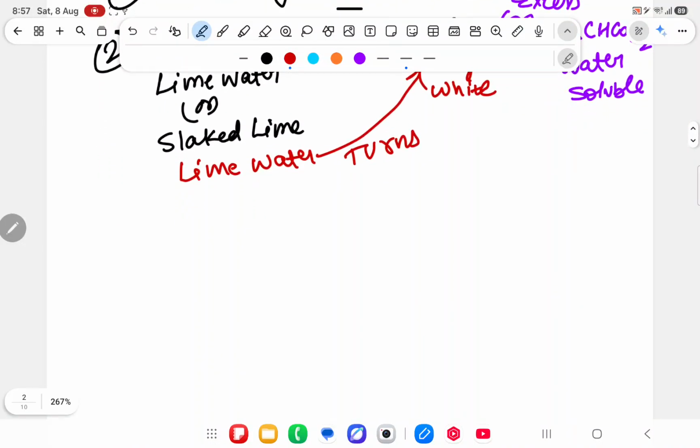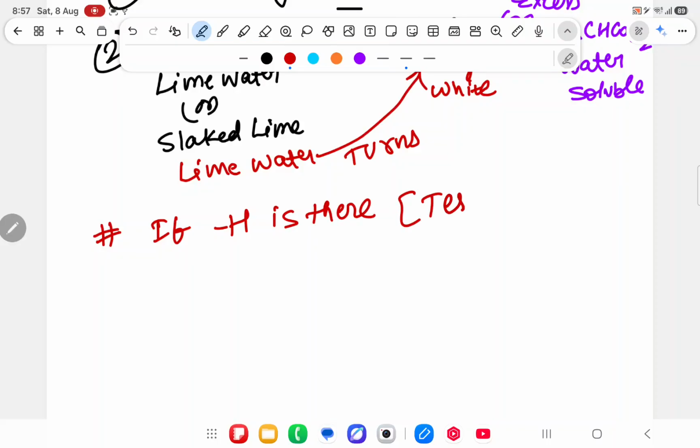Yes. Now, second part. If we have to check whether hydrogen is present or not, we have to do the test for presence of hydrogen.